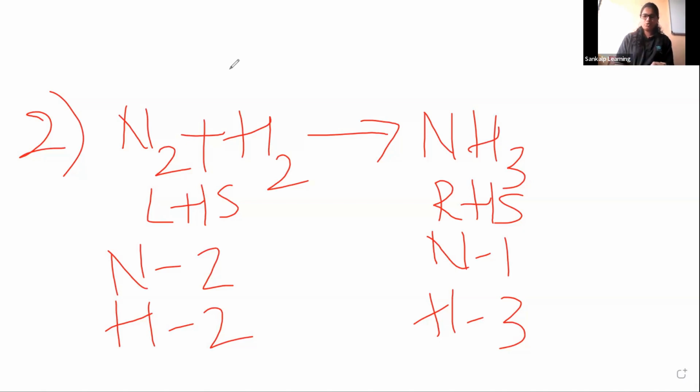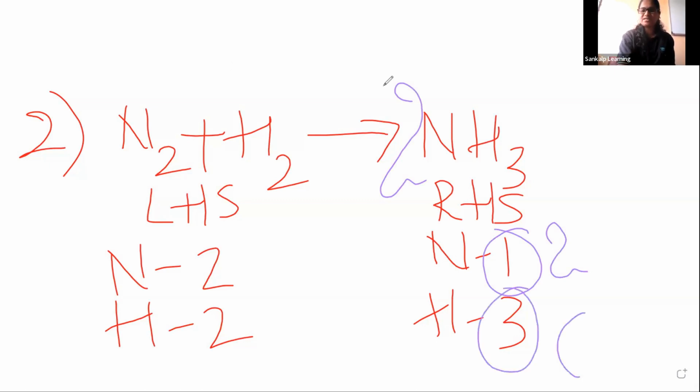So here we have nitrogen. If I want to make nitrogen balanced, I am going to write 2 here. When I wrote 2, nitrogen is balanced, so nitrogen became 2. But what about hydrogen? 2 threes are 6. Hydrogen became 6. Again, here nitrogen got balanced, but hydrogen is 6 here.